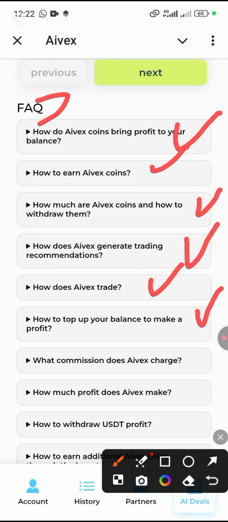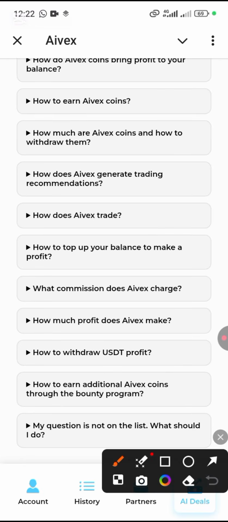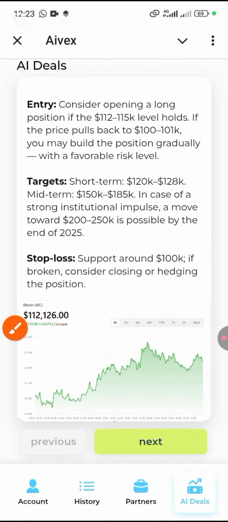What commission does Aivex charge? How much profit does Aivex make? How to withdraw USDT profit? How to earn additional Aivex coins through the bounty program? My question is not on the list, what should I do? Okay, just try to go through all of this so you actually know more about